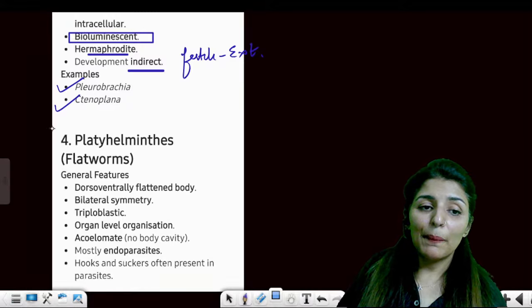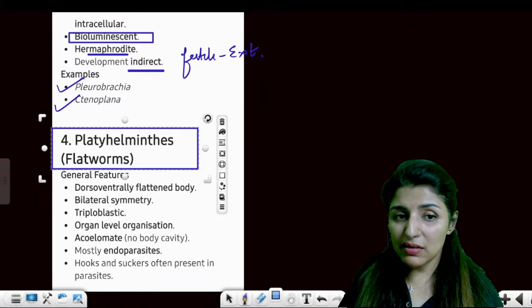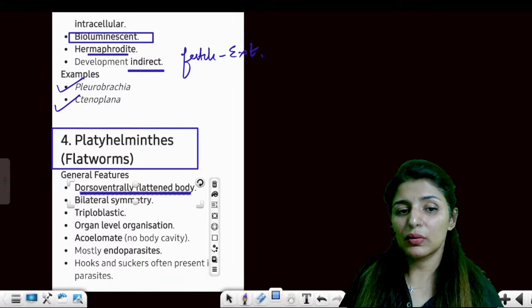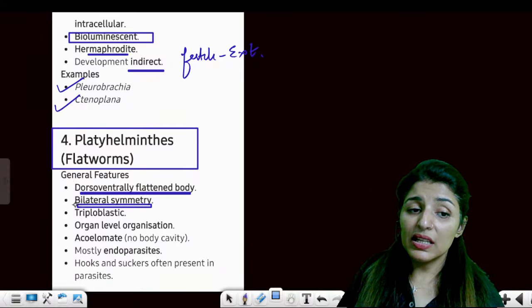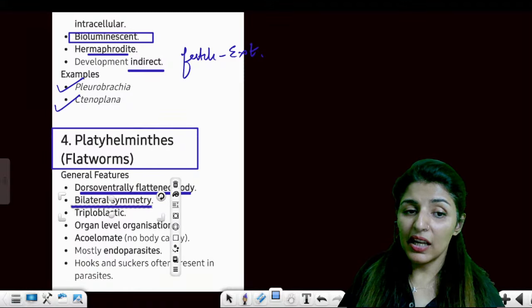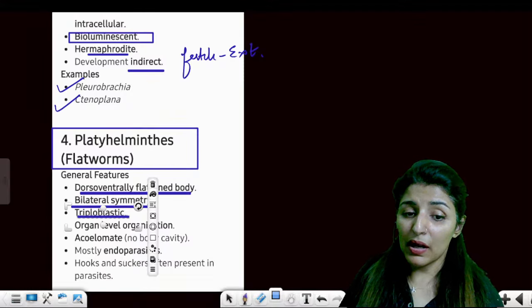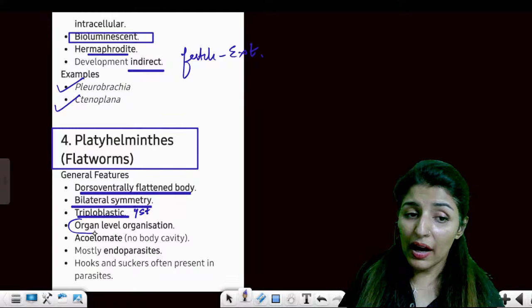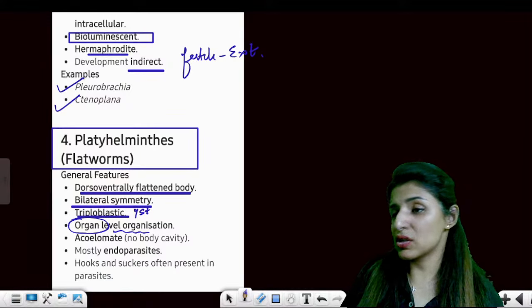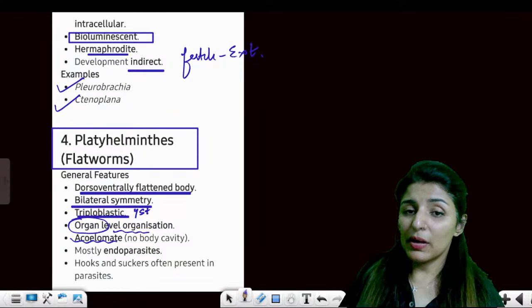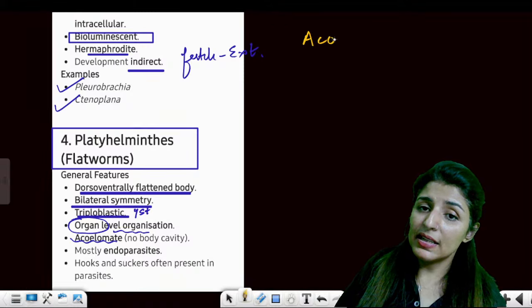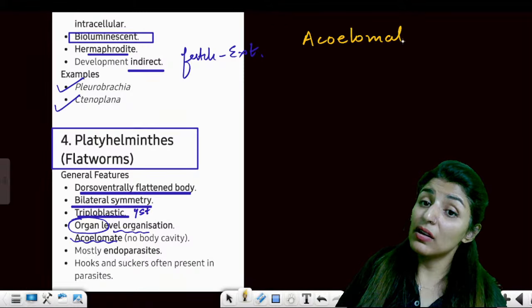Coming on to Platyhelminthes, also known as flatworms because they have a dorso-ventrally flattened body. That is how they get their name. Now, these will have bilateral symmetry. They are the first triploblasts, the first to have organ level of organization. They are acoelomates.